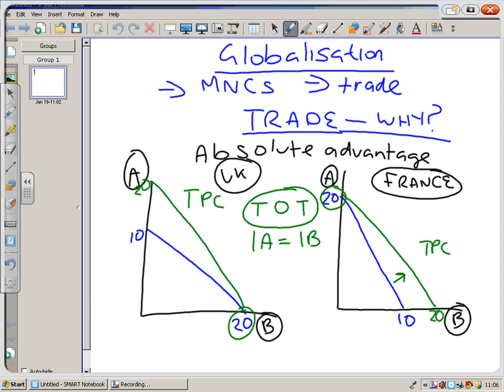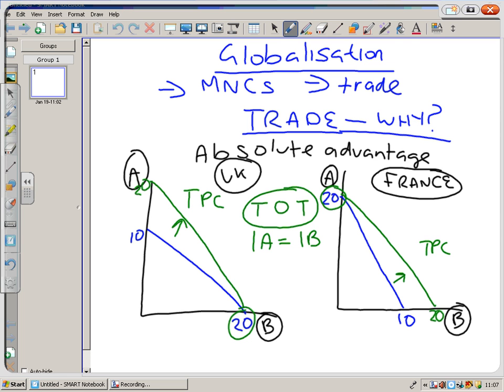Now what we can see here then is a further benefit of international trade. Countries can actually have more. So rather than putting their resources in something that they're inefficient at doing, put your resources where you're good and exchange your goods with another country that's better at making a different product to you. In this case, Britain is better at making B, France is better at making A. Rather than putting your resources into making the other product which you're not very good at, make what you're best at and exchange it. So that should mean solving our economic problem becomes easier. We can do more now. We've got more goods and services, so more of A and B, which means we can satisfy more wants and needs.